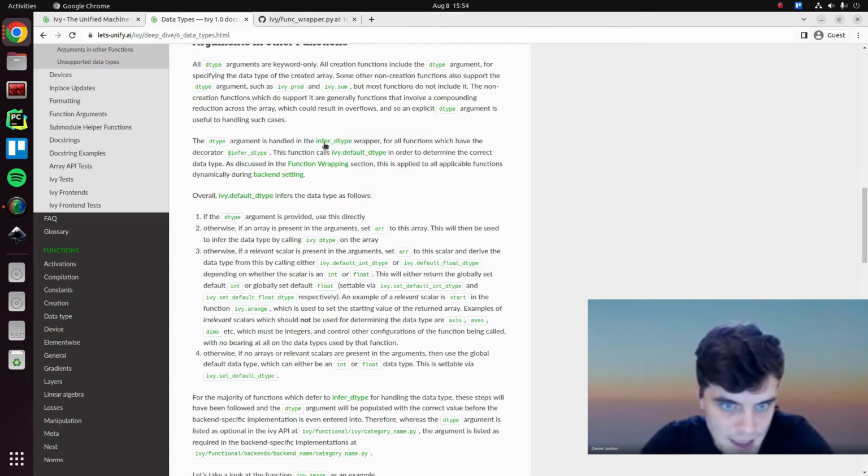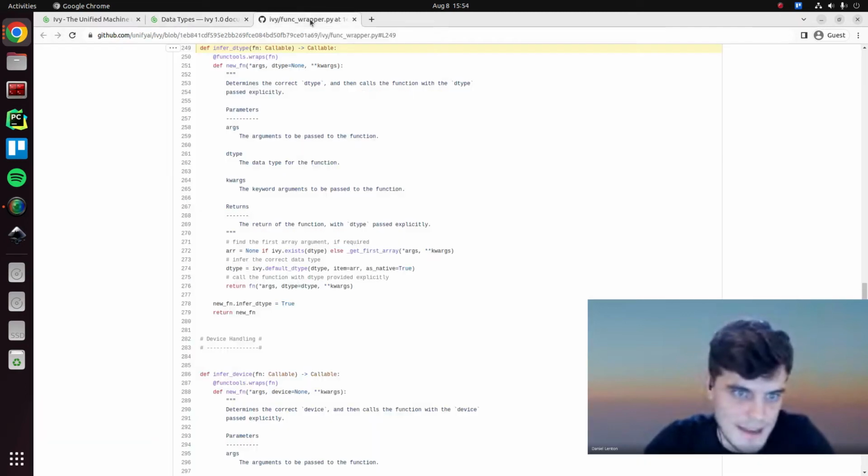What this does is it uses ivy.default data type under the hood in order to determine the correct data type. And as we discussed in the function wrapping section, this is then applied to all applicable functions dynamically when the backend is set. So we take in the original function, and we then create a new function which has the data type unspecified.